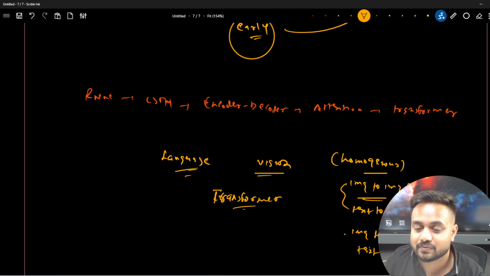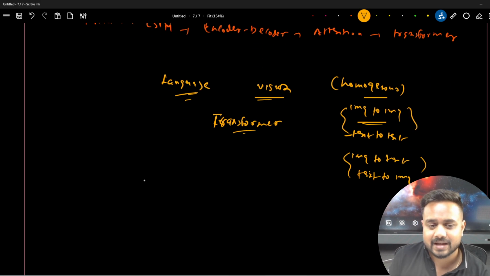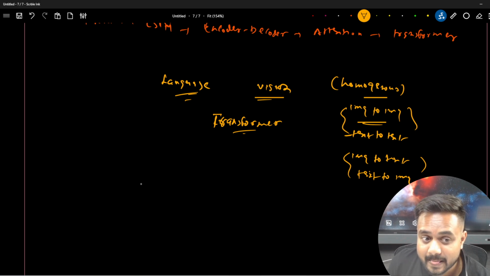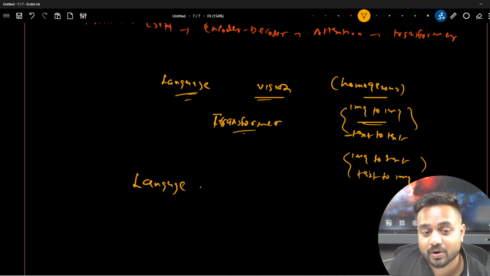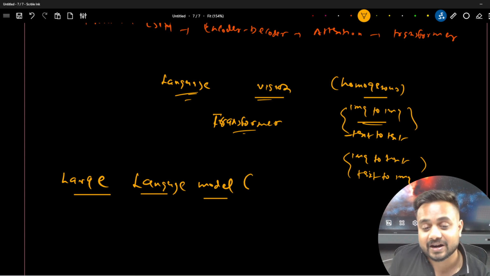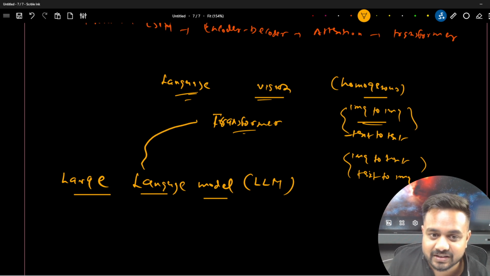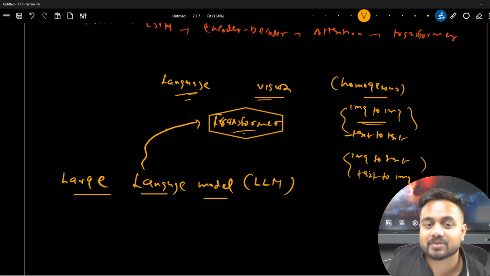So first, guys, we'll try to understand about text, and we'll try to understand about language modeling. Not only language modeling, we'll try to understand about large language modeling, that is called LLM. And as a base architecture, they were using the transformer.